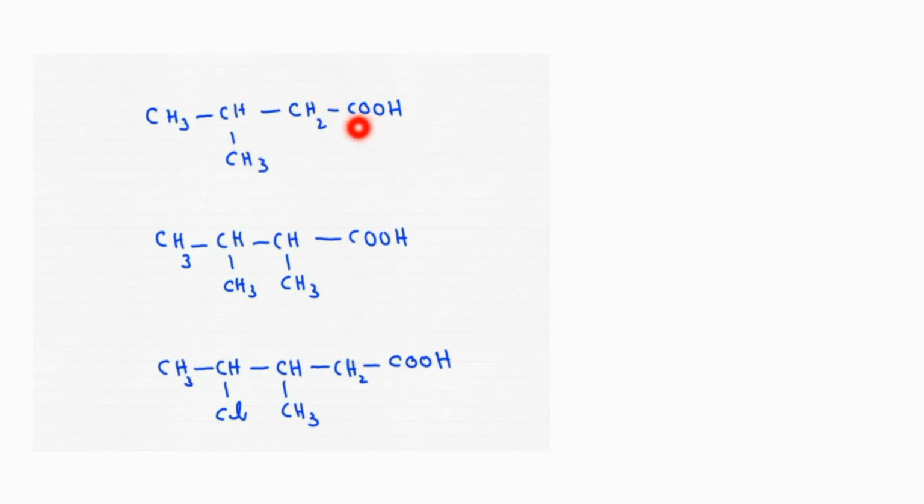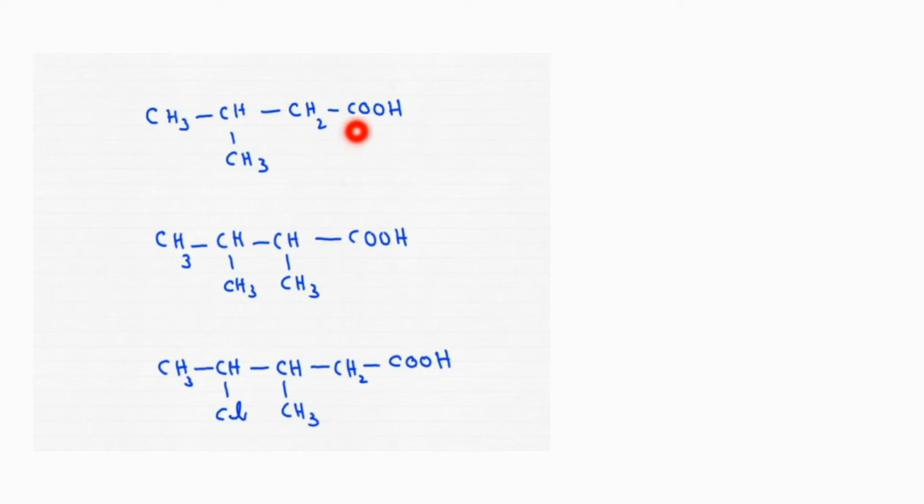This is similar to the nomenclature of aldehydes and alcohols we have discussed in the previous video. If you haven't watched that, you should watch that first. Then this concept will become so easy. We already said that whenever both substituents and functional groups are present, the functional group attached carbon atom should be given more priority.